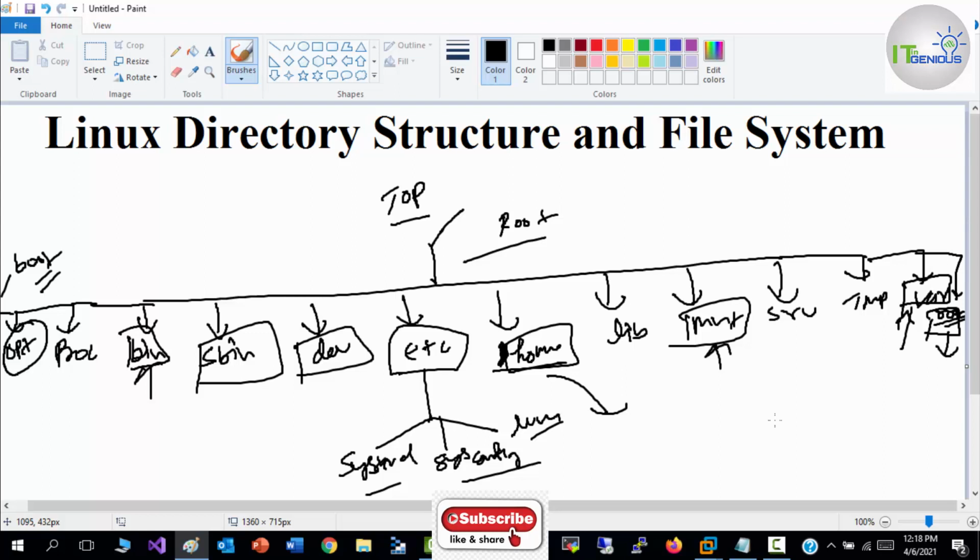Similarly, we have temp here, which is the temporary directory, a repository for temporary files. Many programs create temporary files during runtime or installation, and those temporary files will be stored in the slash temp directory. There is a retention period of 10 days for slash temp.